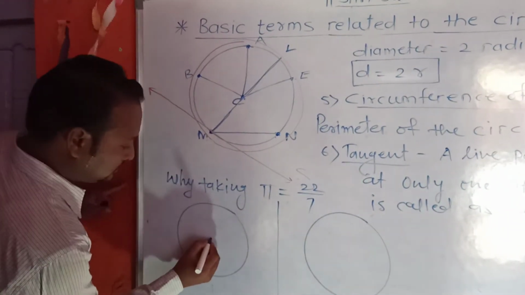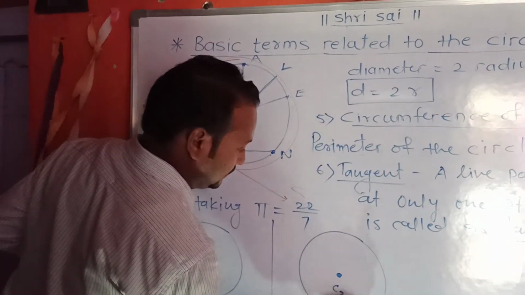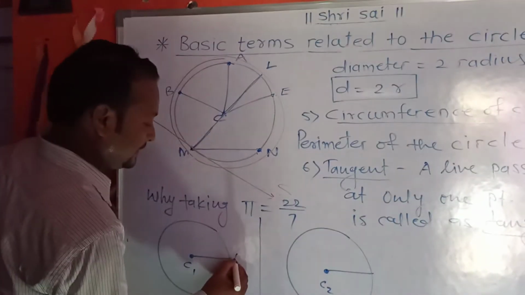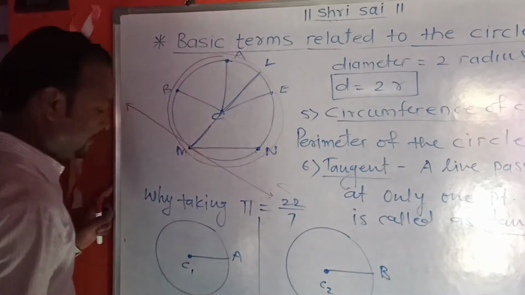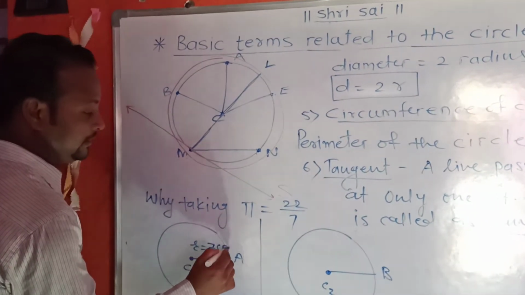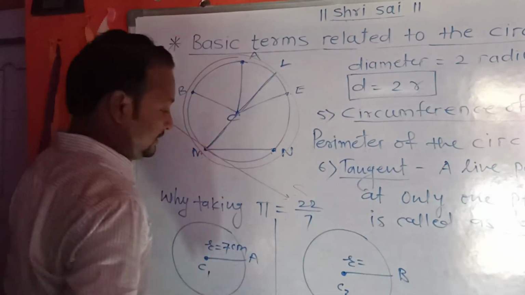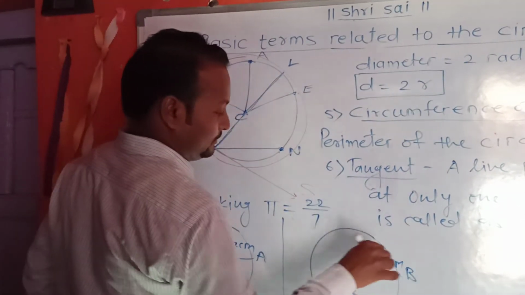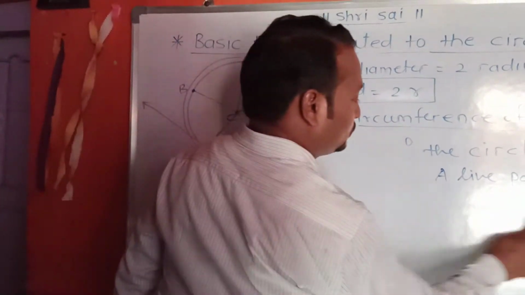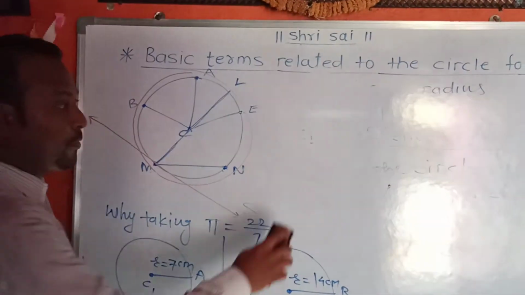C1 is the center of the first circle, and C2 is the center of the second circle, with radius A and radius B. If r is equal to 7 centimeter in the first case, and r is equal to 14 centimeter in the second case, first of all we solve and calculate, so I can prove why we take pi equal to 22/7.